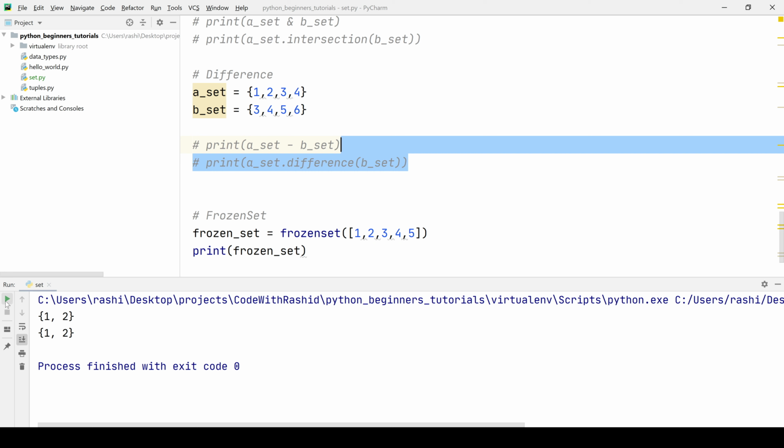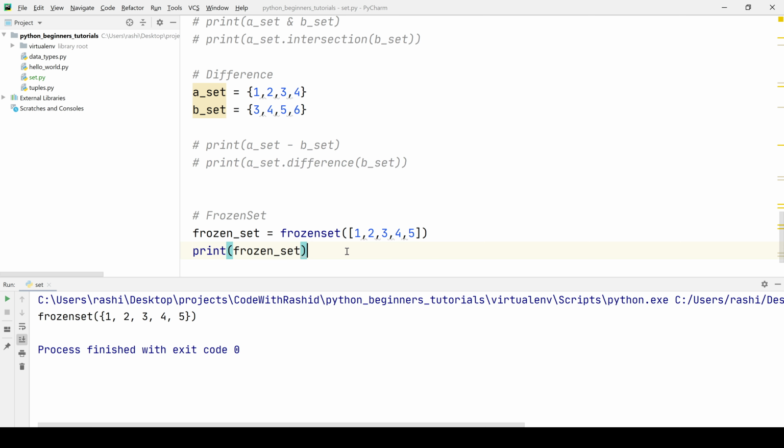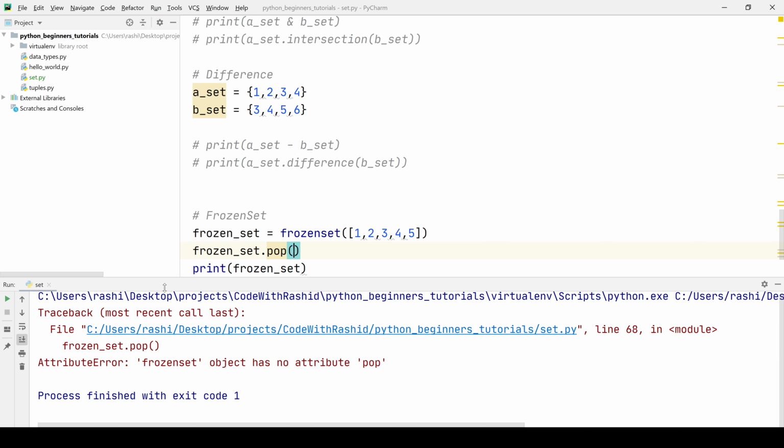If I run the program, we have got a frozen set here, that is 1, 2, 3, 4, 5. But the difference between a set and a frozen set is, once the frozen set is defined, we cannot change its value. We cannot add a new element, and we cannot remove an element. So if I do it like this, frozen set dot pop, this will throw an exception because we cannot remove a value from the frozen set.